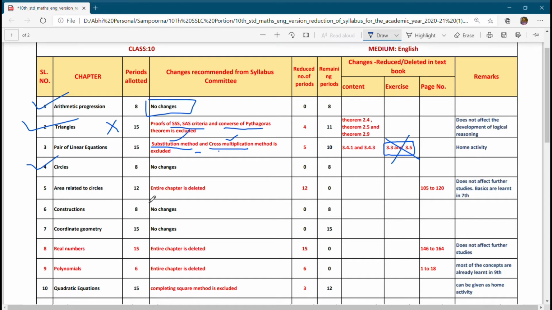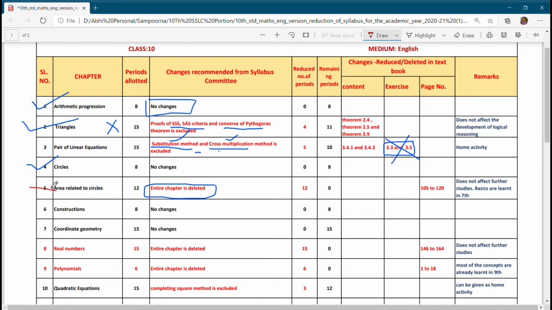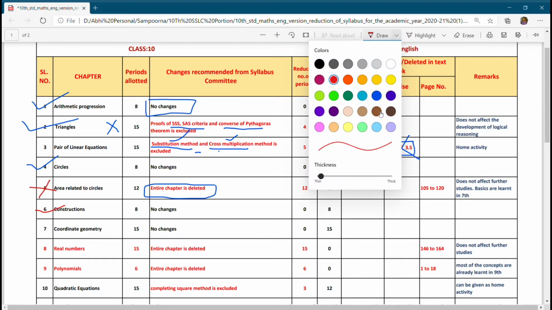Area related to circles, the entire chapter is deleted, so this you need not study. Construction, there are no changes in the construction, so you have to study it in full.